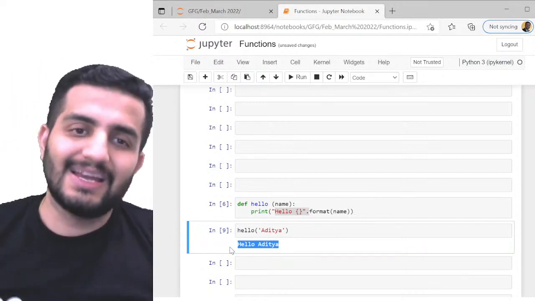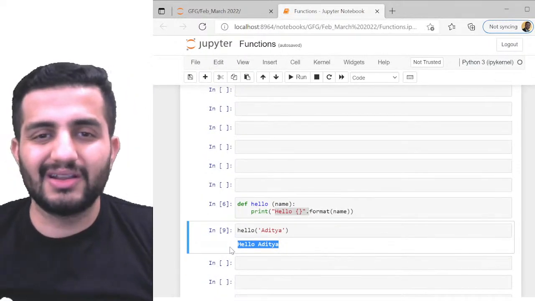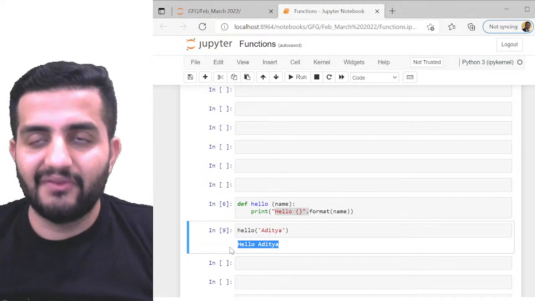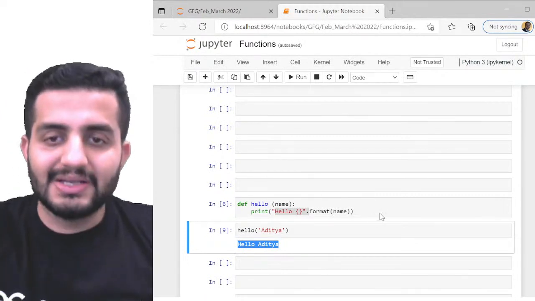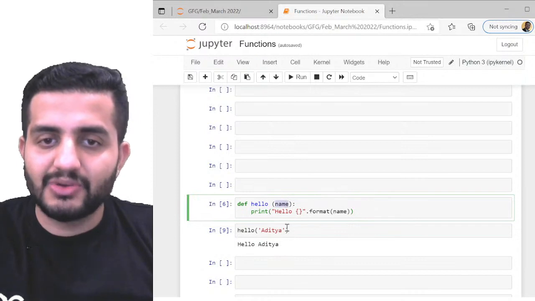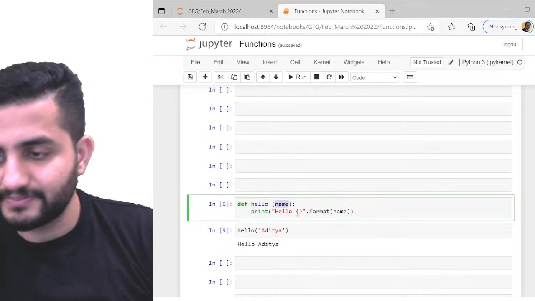So this is dynamic, this is user defined. But again, I'm using the same thing, hello. Instead of writing print hello Arpit, then print hello Aditya, every time differently for different users, which is not possible, for the same purpose I can pass this name as a user defined input argument. I can do that. Cool.